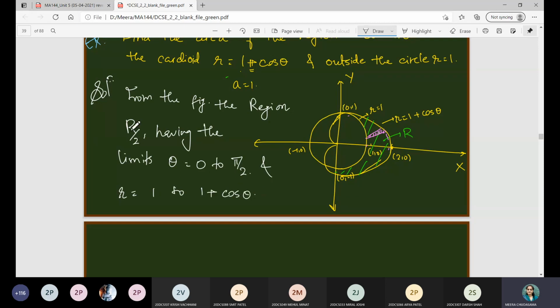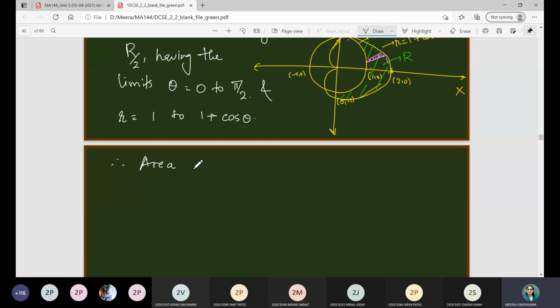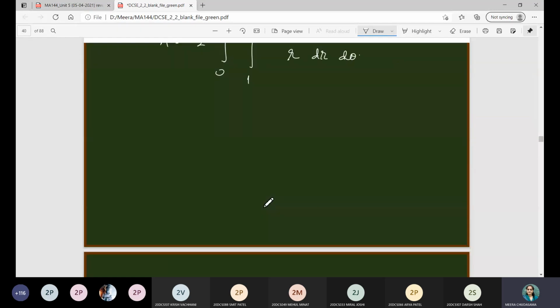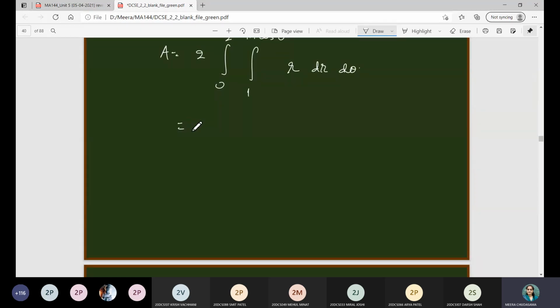So R by 2 has these limits, and the total is 2 times that area quantity, okay? Therefore the area of the region A is equal to 2 times integration 0 to pi by 2, integration 1 to 1 plus cos theta, r dr d theta. Quickly compute it and let me know the answer. Pi by 4 plus 2. Fine, that is correct.